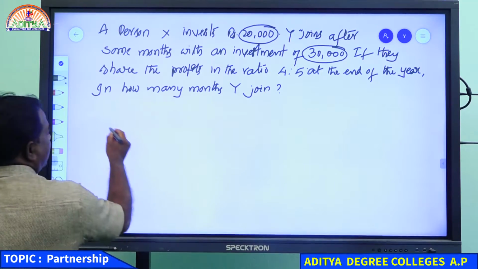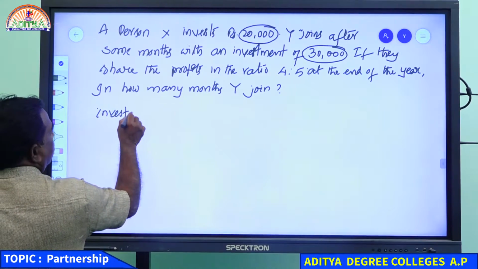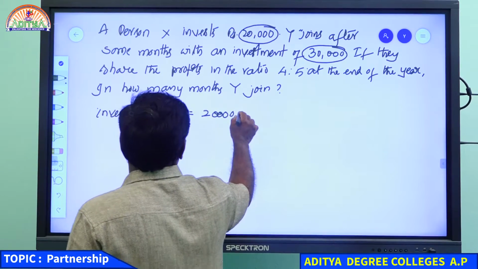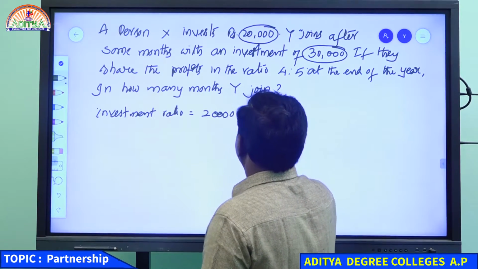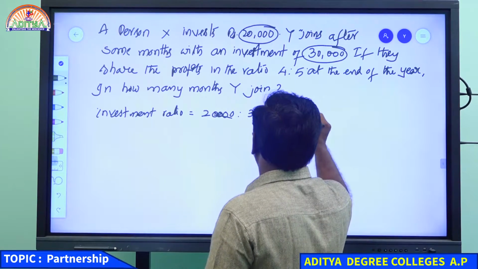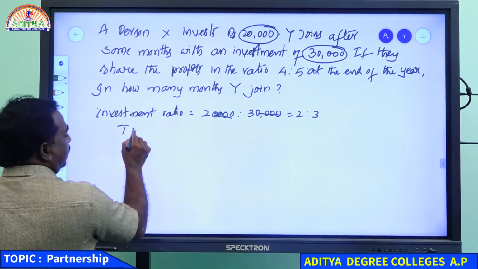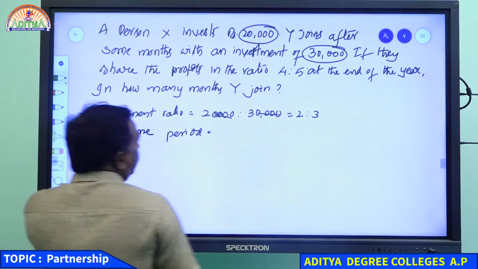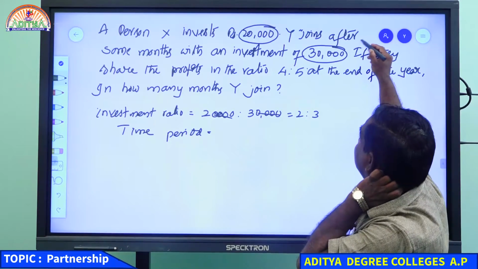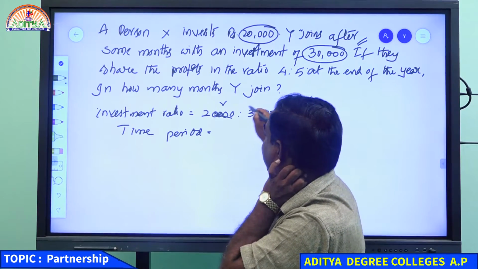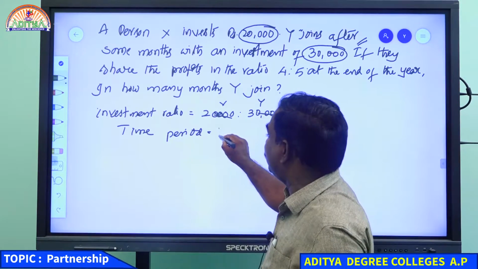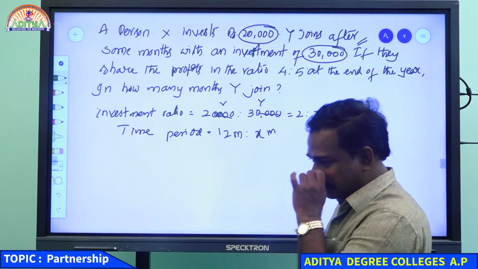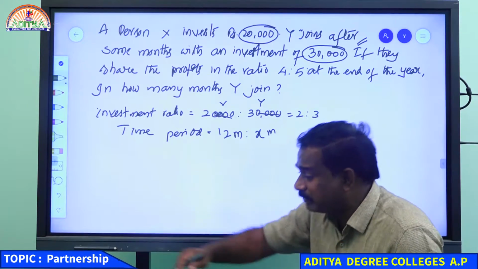For better understanding, I am writing here the investment ratio. 20,000, 30,000. So cancelled, it means 2:3. Time period. Time period means one fellow joined late. Why joined after some months? It means this is for X and this is for Y. X was there in the business for 12 months and Y is there in the business for x months.